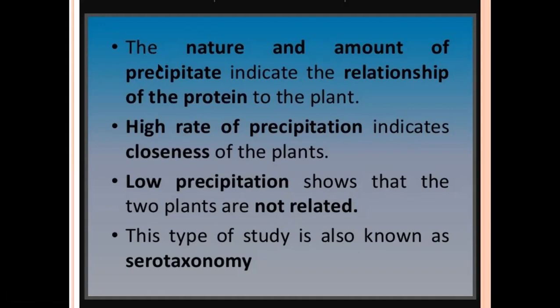So the nature and amount of precipitate indicates the relationship of the protein to the plants. So this is the taxonomical classification based on the presence of chemicals, called chemotaxonomy or chemical taxonomy.